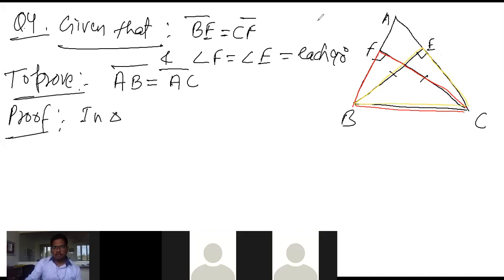So we will talk about these two triangles: ABF, C, and CEB.